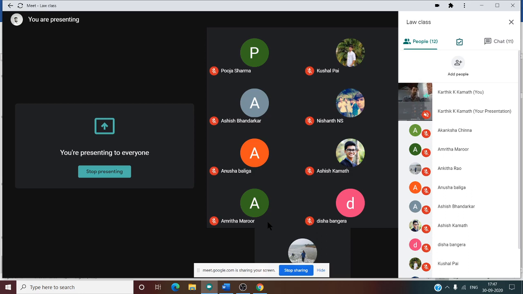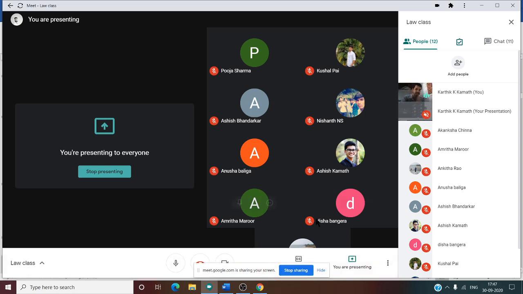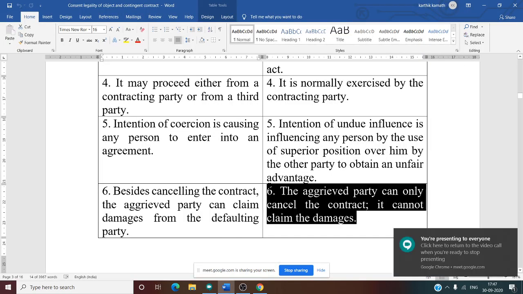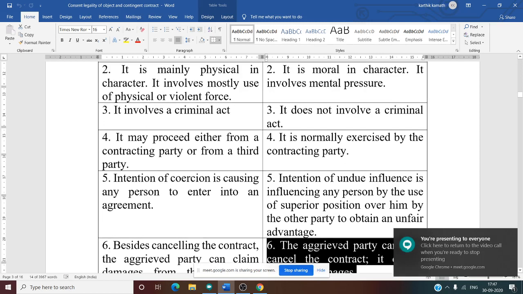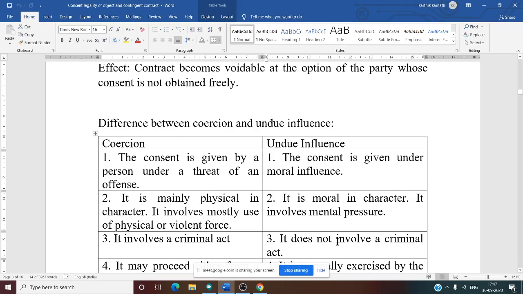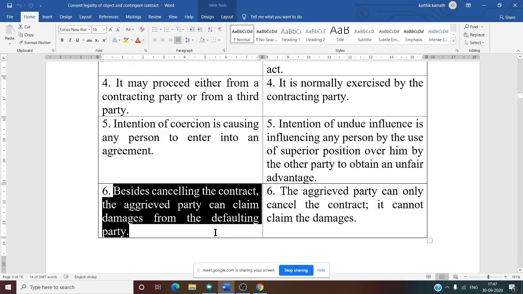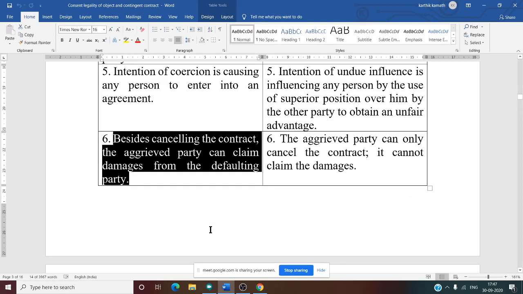In the case of undue influence, there is no proof at all. Why? Because it is a mental act, and not a physical act. So that is the meaning of this. Say this: the aggrieved party can only cancel the contract. It cannot claim damages in the case of undue influence. But in the case of coercion, it can claim damages from the defaulting party. So these are the things that come under coercion and undue influence.